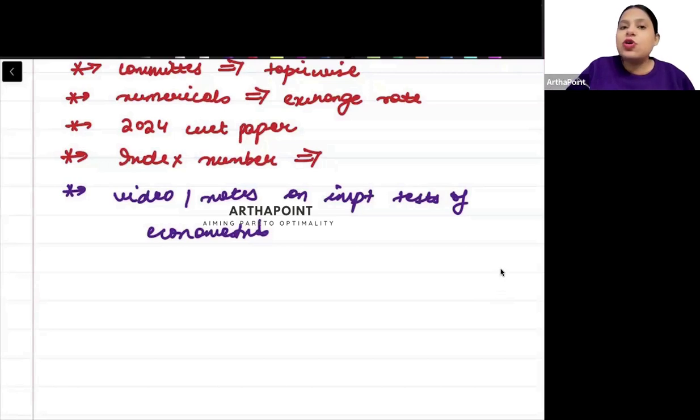GST is important, yes, because they have mentioned taxes. So they can ask you about GST.